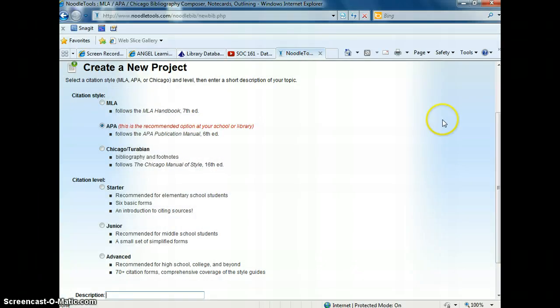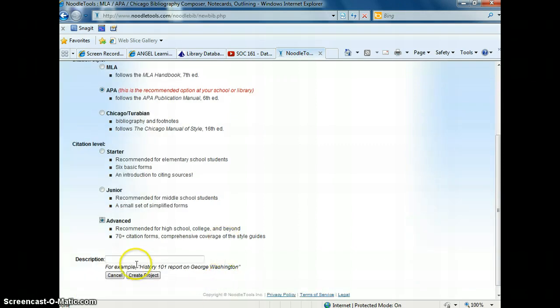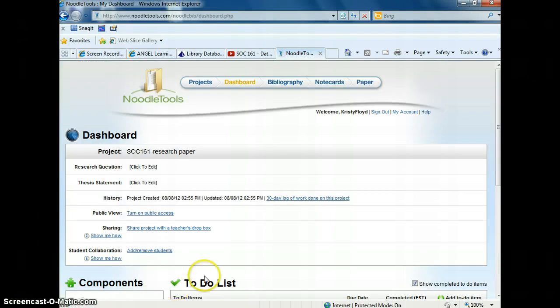Okay, so we're doing APA, and we are advanced. We're at college now, so we're at the advanced level, and you want to put a description. So we're in 161, and I'm just going to call this a research paper, and create the project. All right, and we get to the dashboard page.